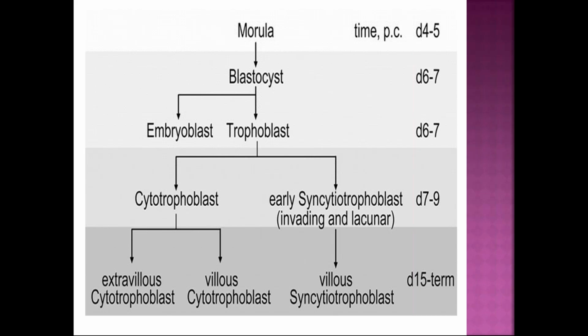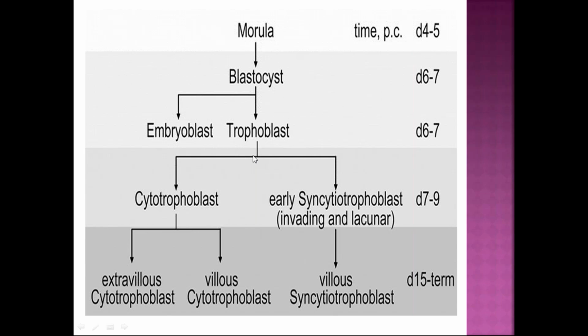Before going into the spiral artery invasion, we have to know the different layers or different cells of the embryo. First, the morula changes into the blastocyst by day 6 to 7, and in the blastocyst the inner cell mass converts into the embryoblast, and the outer cells into the trophoblast.